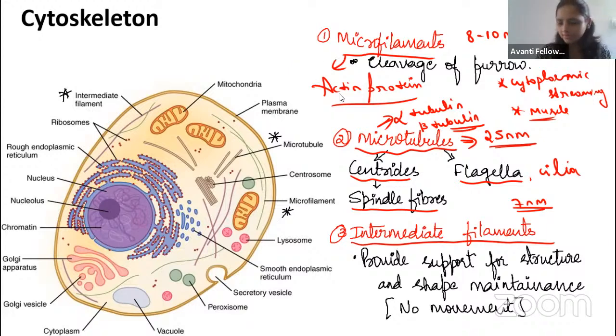So here you can see, they provide support for the structure and maintain the shape of the cell, and also maintain the shape of the hair. Keratin is rich in the hair, and in the skin also, and in the nails also keratin is there. Because you know that nails are very strong, right? Keratin is providing the support. And in the hair, obviously hair is strong, right? And the skin keratin is dead. Yes, keratin is dead only.